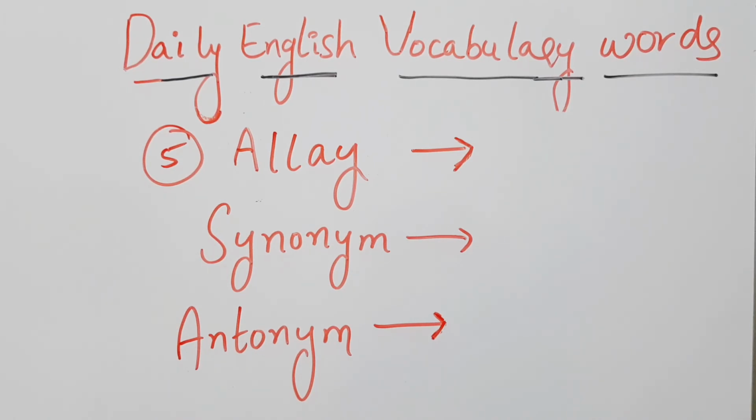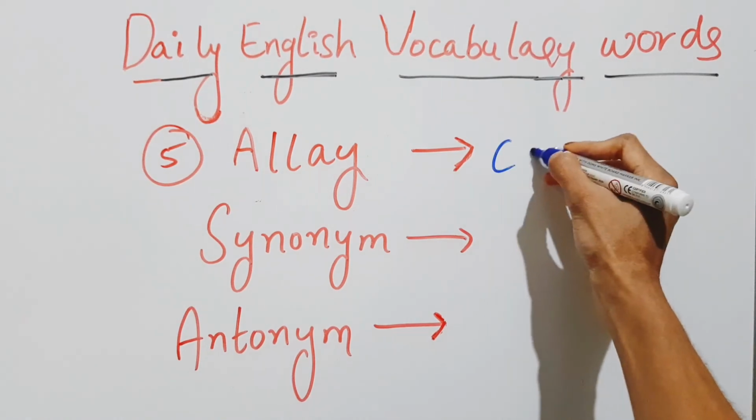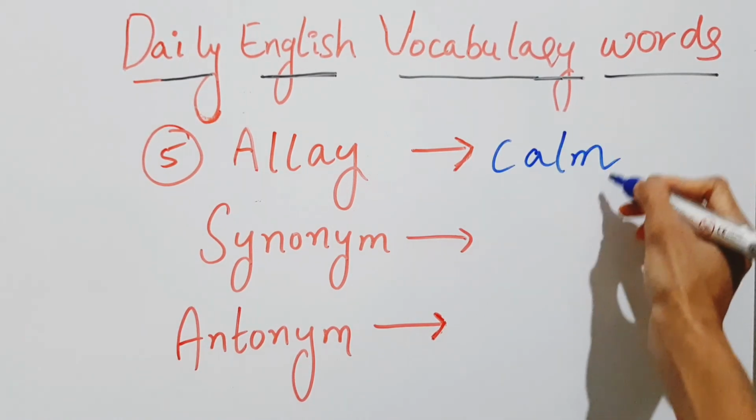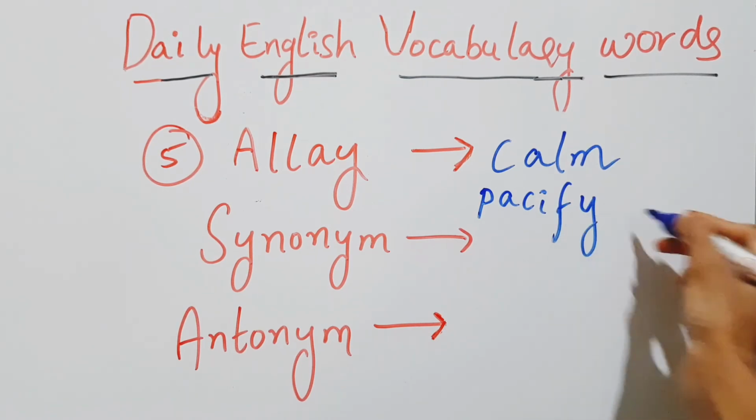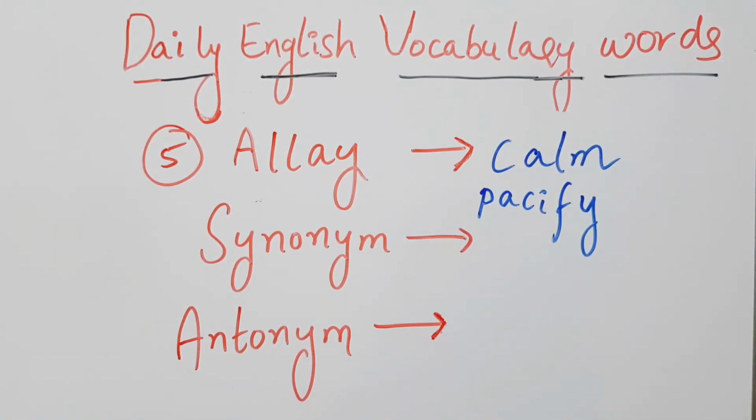What is the fifth word? That is allay. Spelling: A-double-L-A-Y. Allay meaning calm or pacify. Allay means calm, like being quiet.